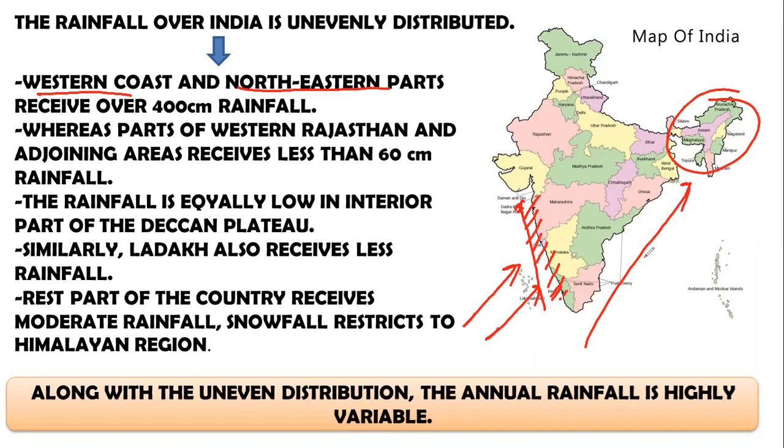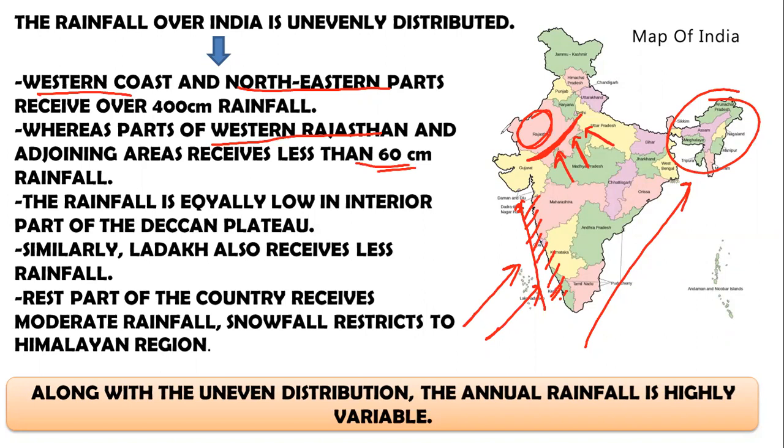But there are parts of western Rajasthan and its adjoining areas that receive rainfall as low as 60 centimeter. Now, this is due to presence of a relief feature called Aravali Hills in Rajasthan. This range blocks the monsoon wind and it causes rainfall just on the windward side. Thar Desert, being present on the leeward side, does not receive precipitation from these monsoon winds.